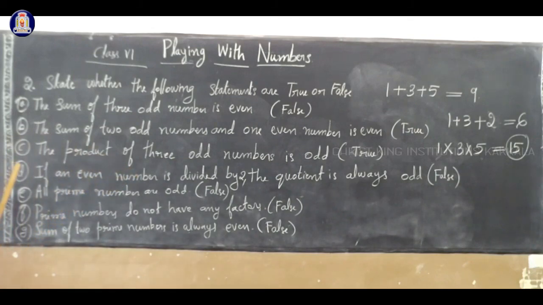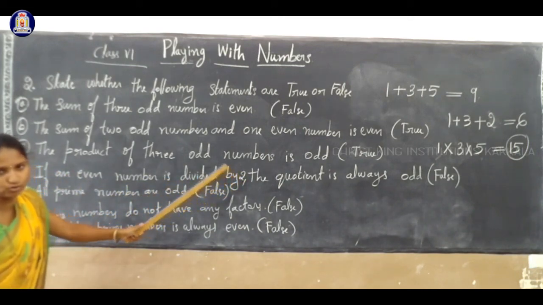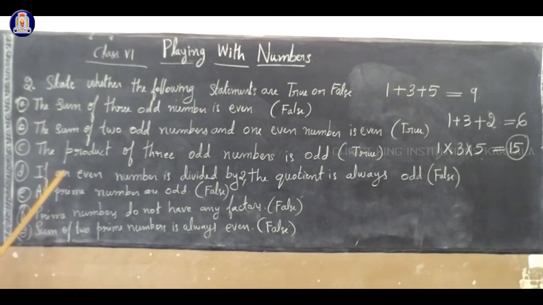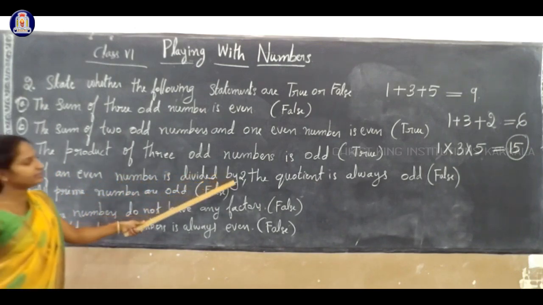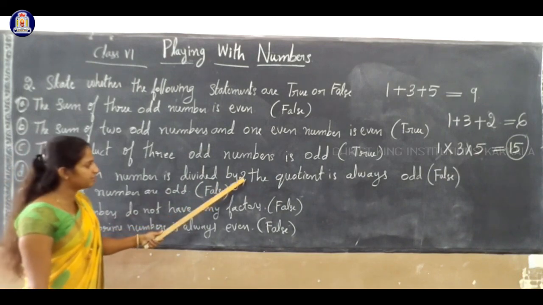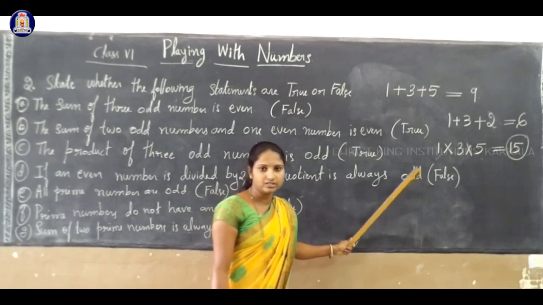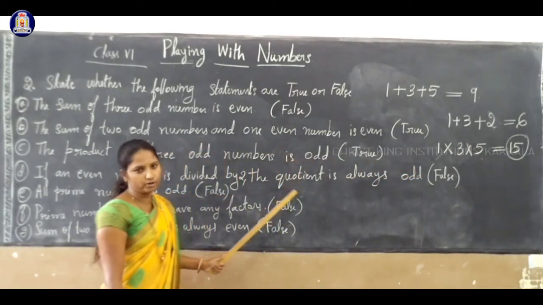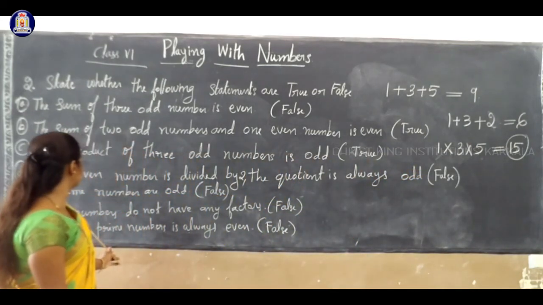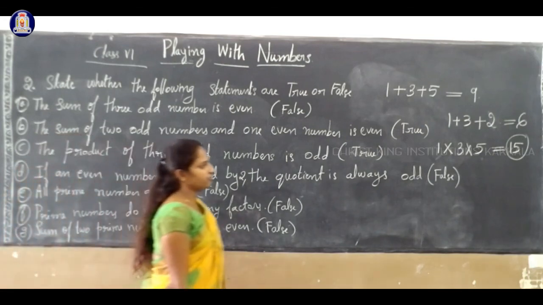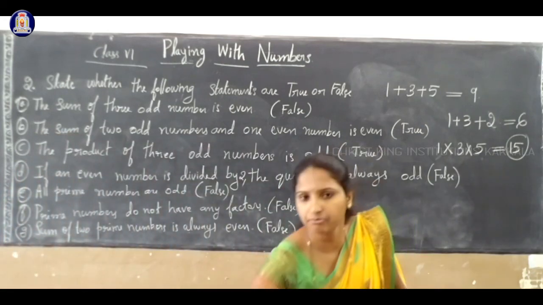Now the fourth statement here. If an even number is divided by 2, the quotient is always odd. So now we can say whether this statement is true or false. You can take some example.